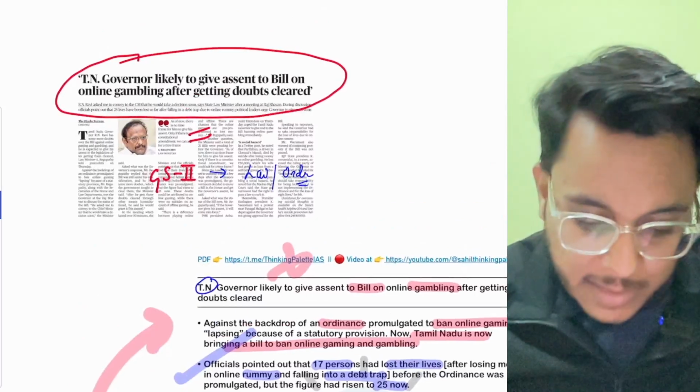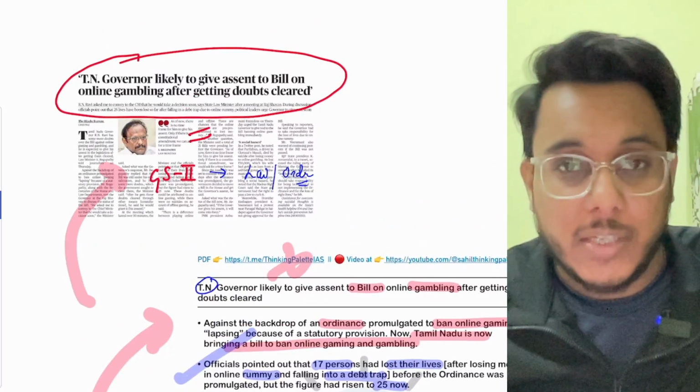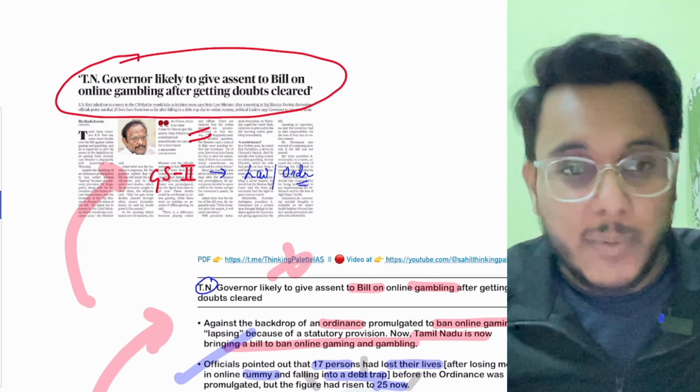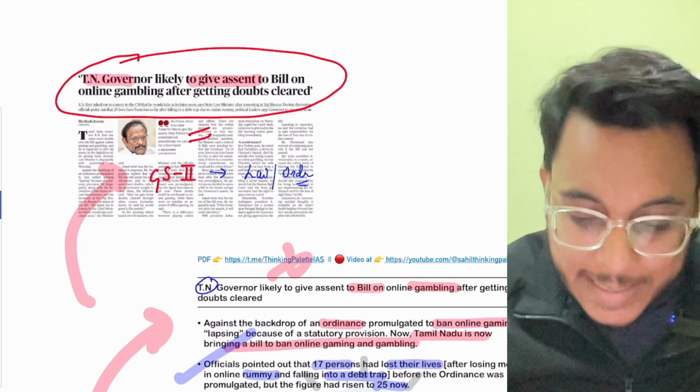Now guys, what is happening? Basically, the Tamil Nadu governor had certain apprehensions about this particular bill. So it has been reported that the Tamil Nadu governor will give assent to the bill after getting the doubts cleared.